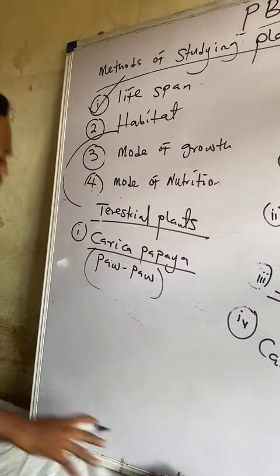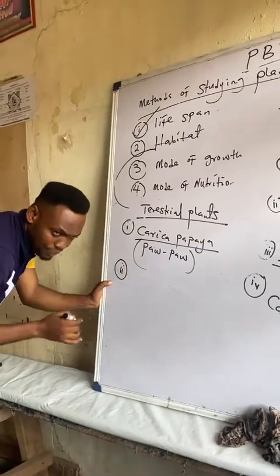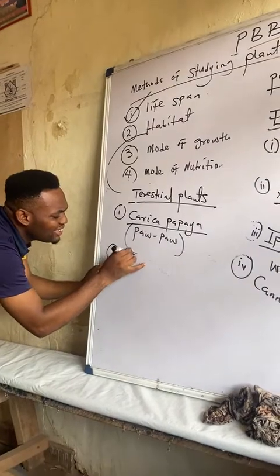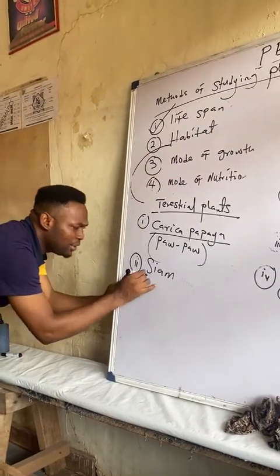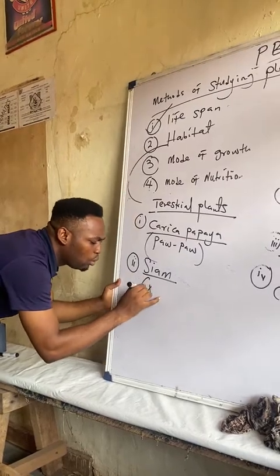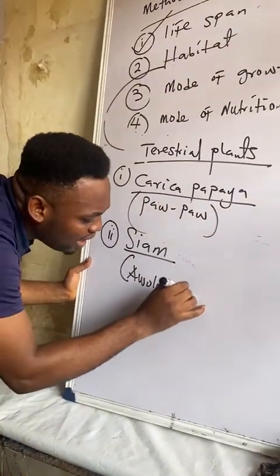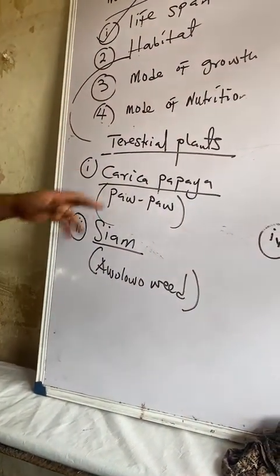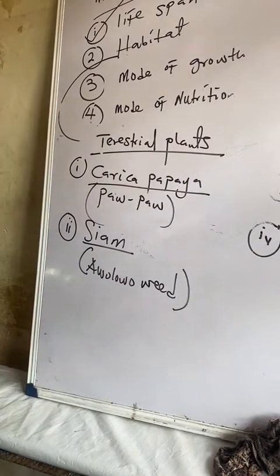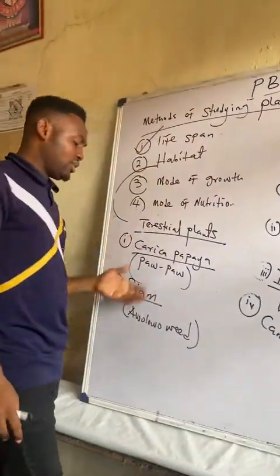More importantly, there is this plant we call Siam, S-I-A-M, which is not that common. Siam is called Awolowo weed here in Nigeria. Siam is Awolowo weed, and this plant is a common land plant. Some students in the urban environment will see questions like this.